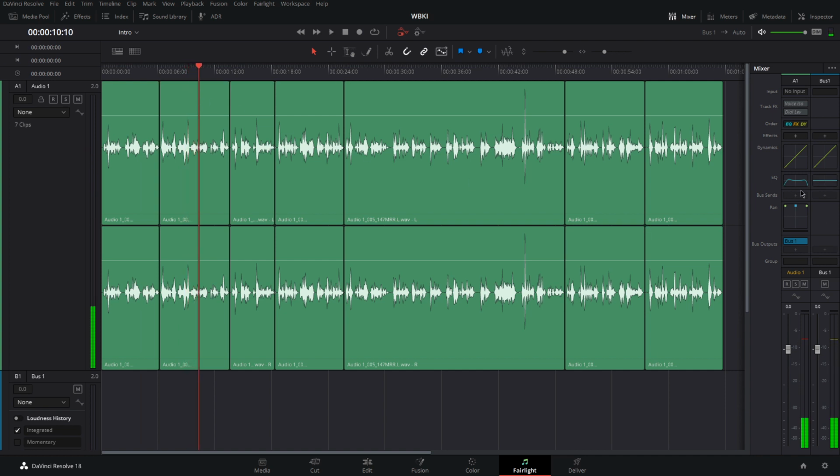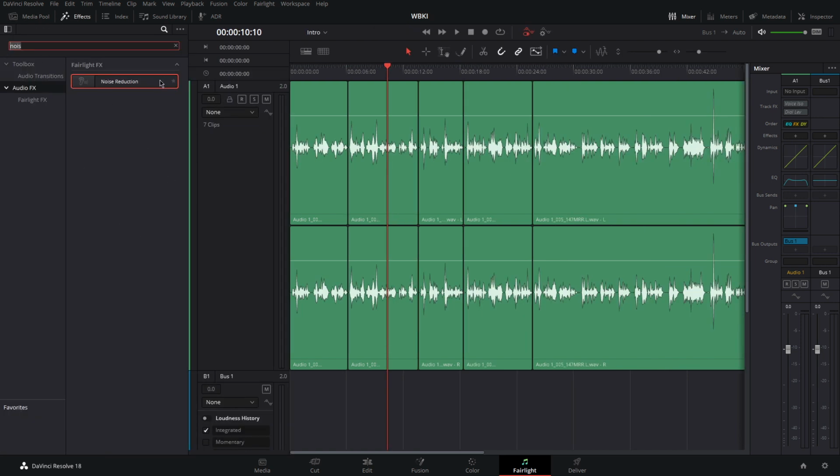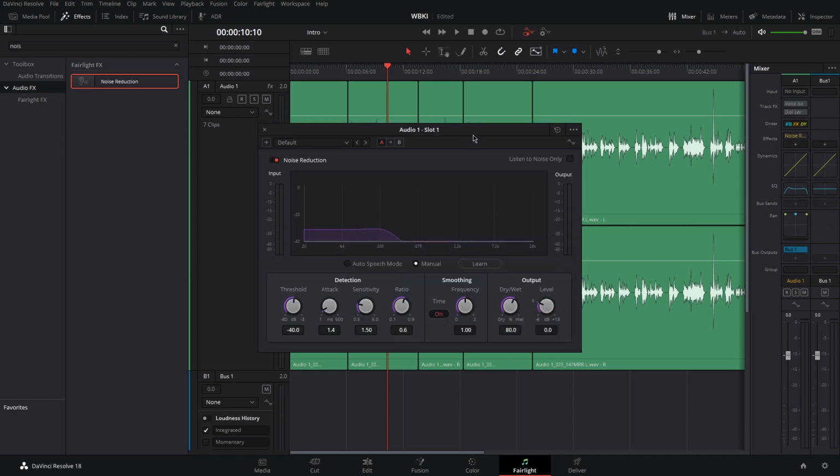It already sounds better, so that's the equalizer. Then next up, the effects. I'm going to open the effects tab. Noise reduction is the first thing. It's already open. Let's pull it in here.